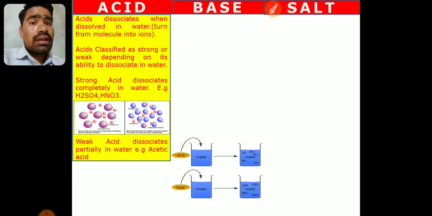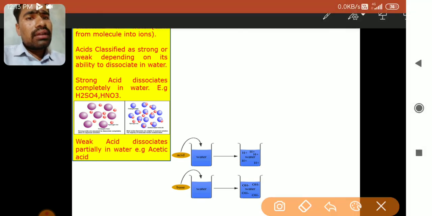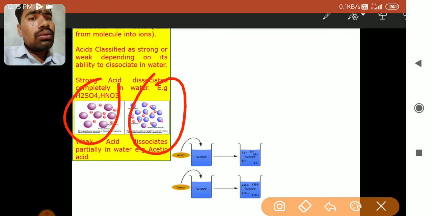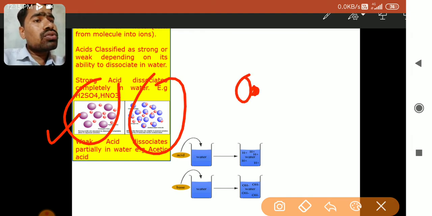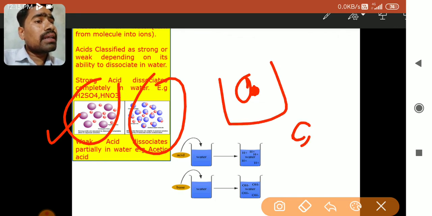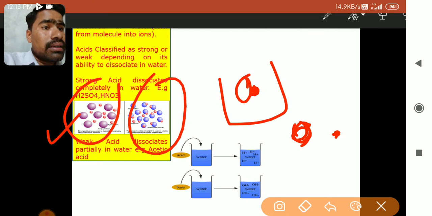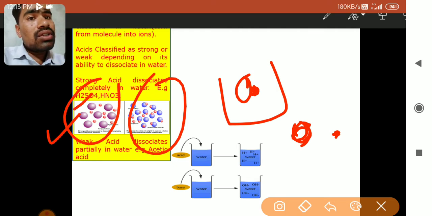If you want to differentiate strong and weak, it's very simple. Now here is one diagram shown to you. See this diagram. After dissolution, this one is completely dissociated, there is no recombination. Suppose this is one molecule of HCl. After dissolving in the water, it has got separated like this: H and Cl have got separated. So after dissolving, each ion has got separated.